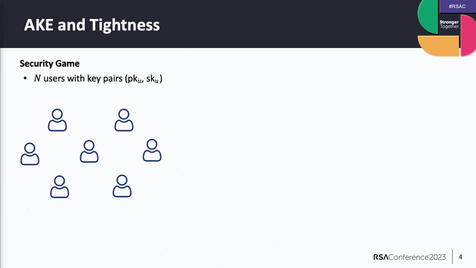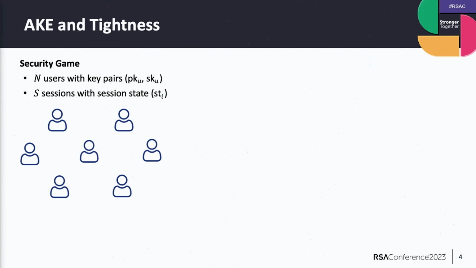We want to define security in a game, and in this game, we always want to model reality as closely as possible. So indeed, we don't want to look at the two-party setting which I showed you before, because each user in the system might do a key exchange, might access a website. So we're looking at n users, and they all have their key pairs, and they all can have their own sessions. Let's assume there are in total S sessions, and we associate a secret state to each session. This could be, for example, the randomness that is chosen by the party to generate the next message.